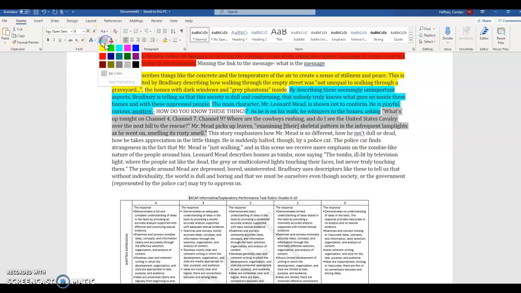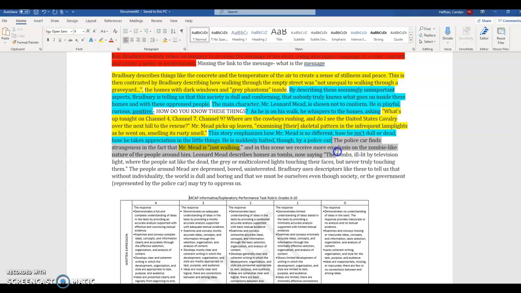That's not super helpful because we're assuming that the reader is going to know what this means. So this is linking back to this reasoning that Mr. Mead is different. He's not dull and he appreciates the little things. And then there's more context for the next piece of evidence. So in terms of evidence and reasoning, this isn't bad. So here's evidence with Mr. Mead just walking, and now we have to look at the other side.